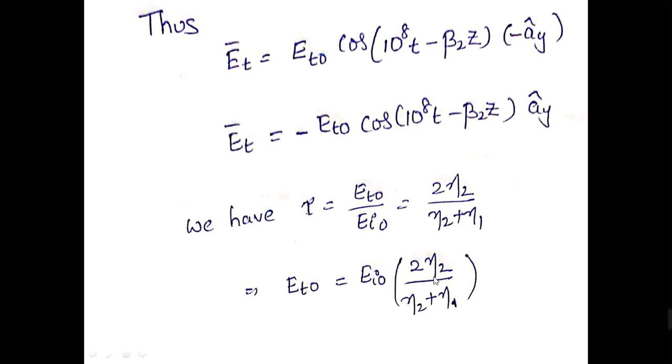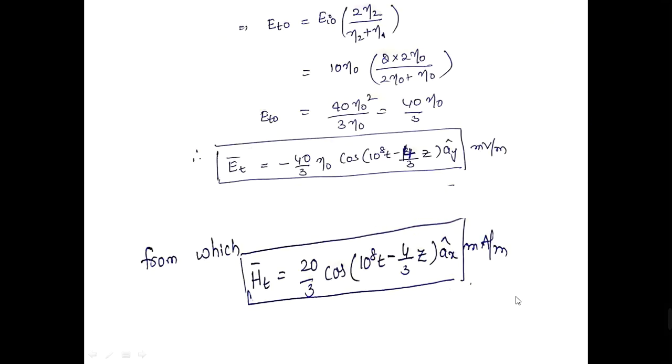Substitute the values of EI naught, eta 2 and eta 1. You get finally ET naught is equal to 40 by 3 into eta naught. So therefore the electric field strength of the transmitted wave is given like this. Okay, minus 40 by 3 eta naught cos of 10 to the power of 8t minus 4 by 3 z along ay direction.